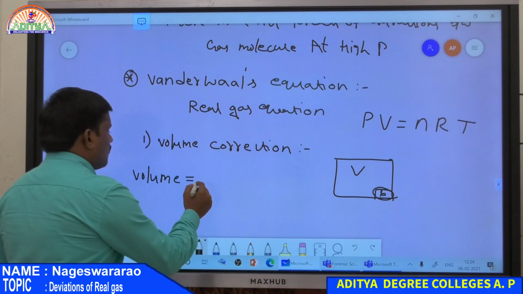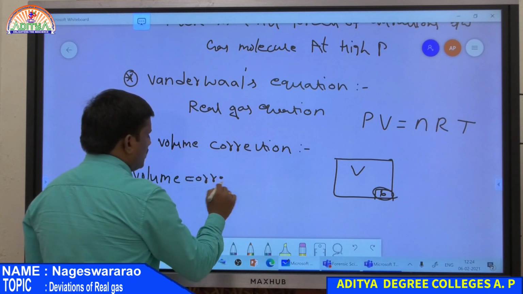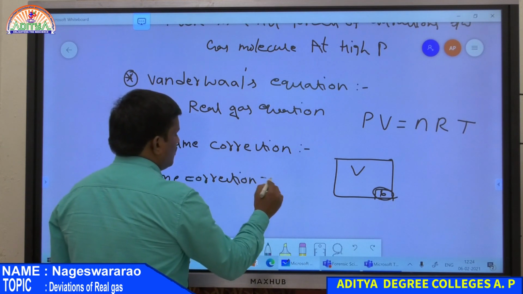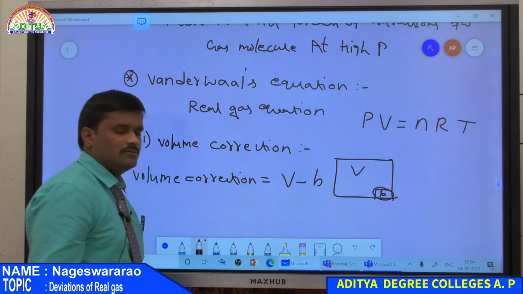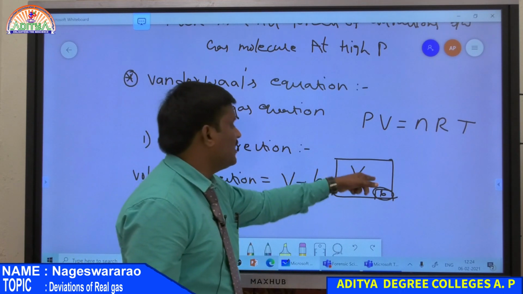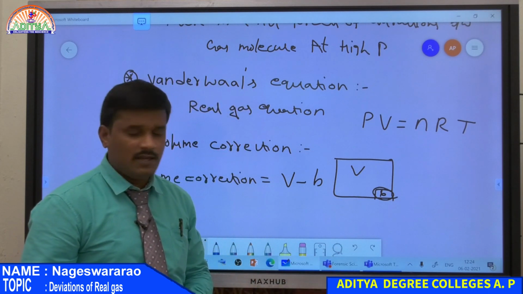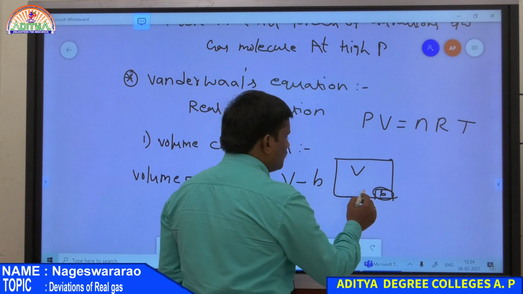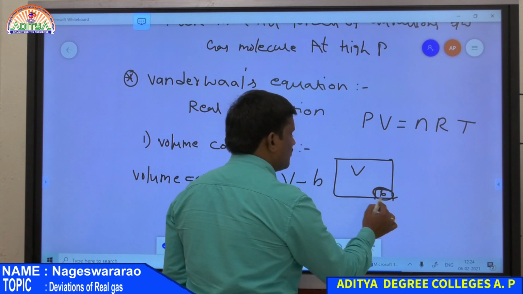Therefore, the volume correction is equal to the total volume minus the excluded volume. That is the remaining space available for the gas molecules to move freely. The gas molecules may move in all this space except this place, because this is the excluded volume.